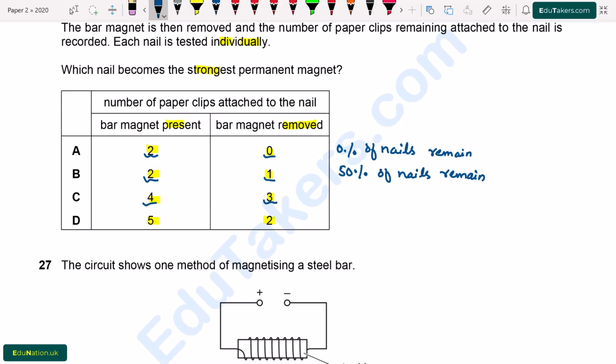Option C, here is 4 and then 3. So when the bar magnet is removed, only 75% of the nails remain. So I write here, 75% of nails remain.